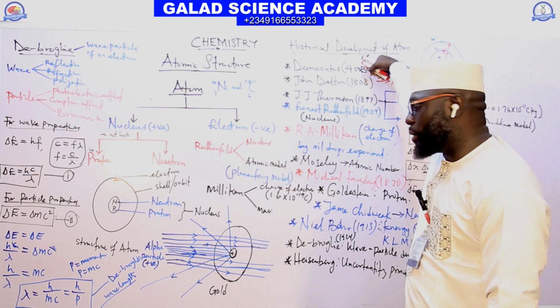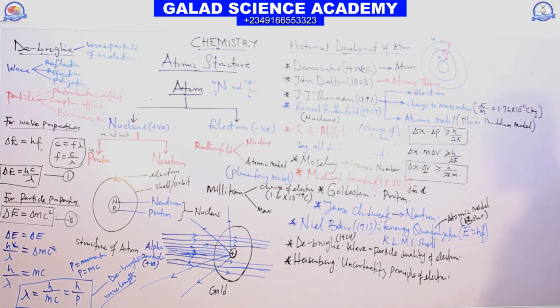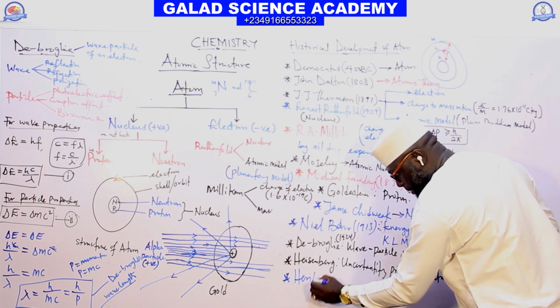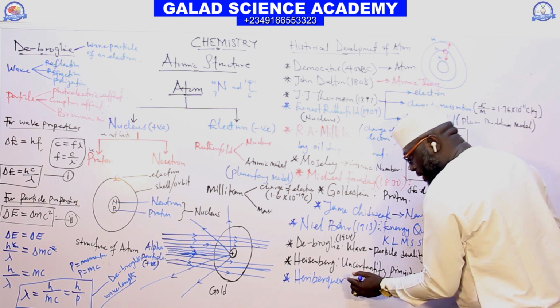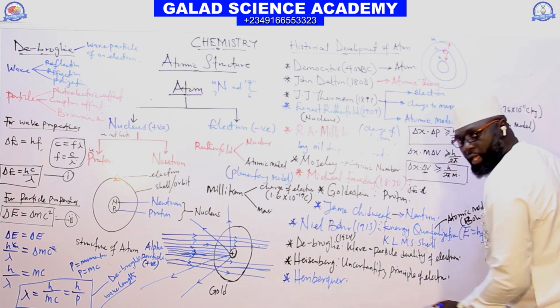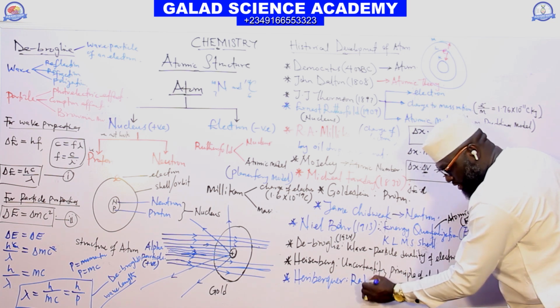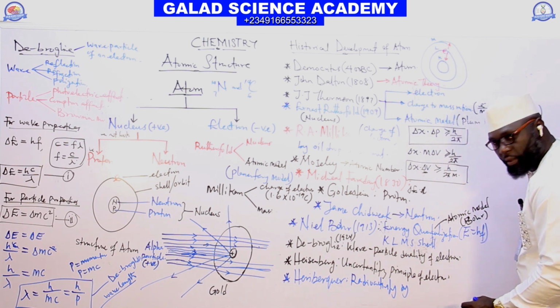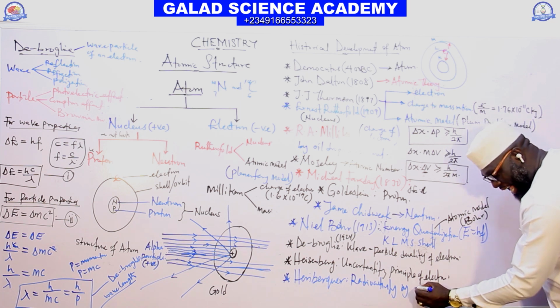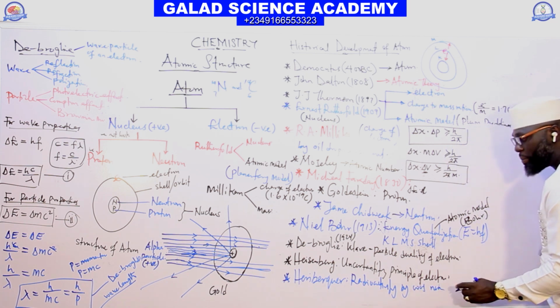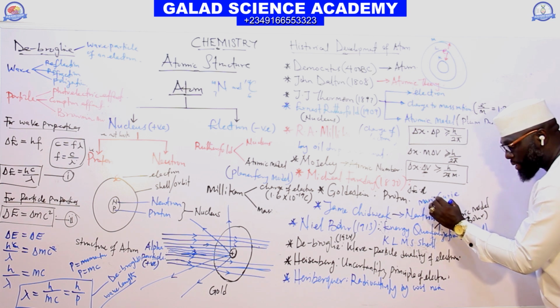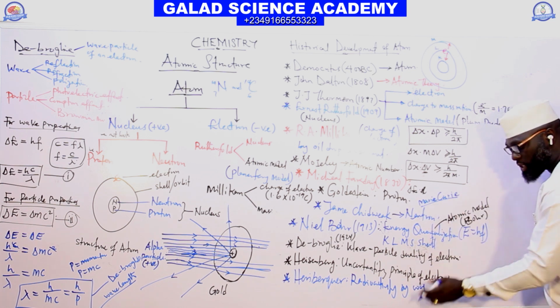So the next scientist that we need to talk about is Becquerel. Becquerel discovered radioactivity, but it was later named by Marie Curie.